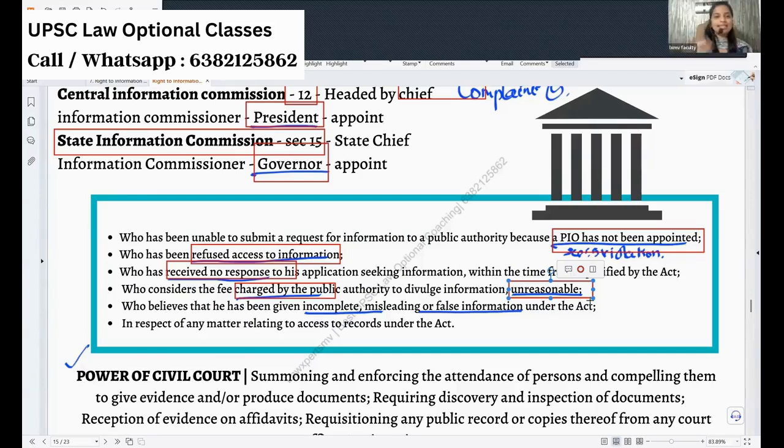If we ask for the data to be printed, they will give a reply for the printing cost: you have to pay so much, 200 rupees or 10 rupees or something like that. If they are asking a reasonable cost, we can pay. But if they are asking 5,000 for 5 sites, or they are very upset because you are asking for protected information, so they ask 25,000 to give this information, what happens? They are preventing us from getting the information, right? So if the fees charged for getting the information are unreasonable, we can also file a complaint.